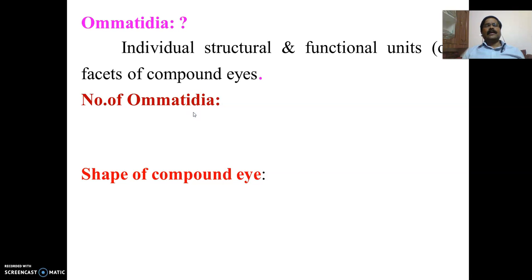The compound eyes consist of several individual structural and functional units, or facets. These structural and functional units of a compound eye are known as Ommatidia. So Ommatidia are the internal structural units of a compound eye. This is very, very important.